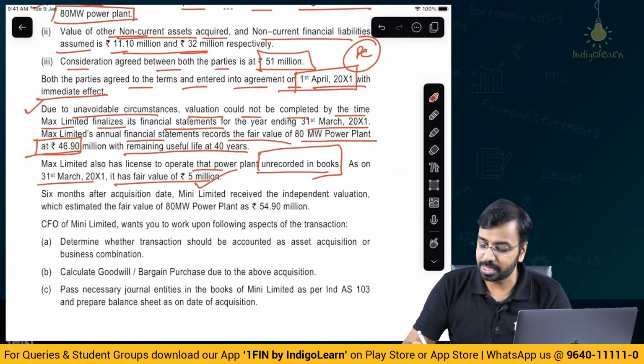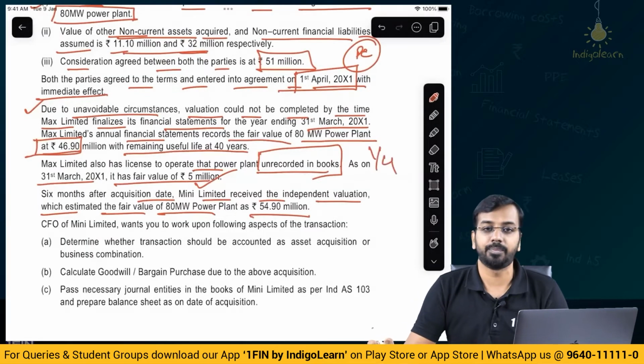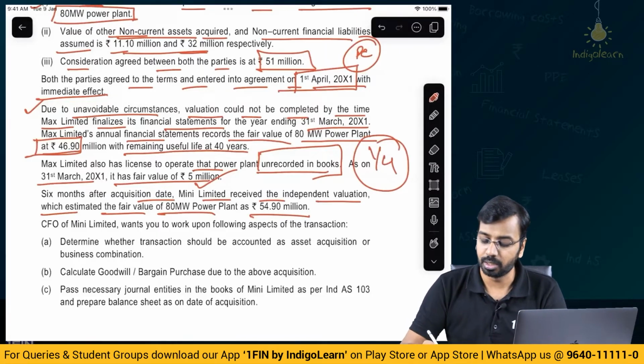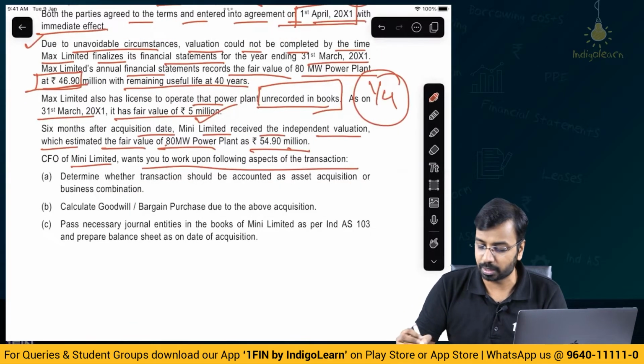Absolutely yes. 6 months after the acquisition date, Mini Limited received the independent valuation which estimated the fair value of the plant at 54.9. Now on 1st of April, we do not have the proper final valuation. Subsequently, we have the final valuation. The CFO of Mini Limited wants you to look upon the following aspects.